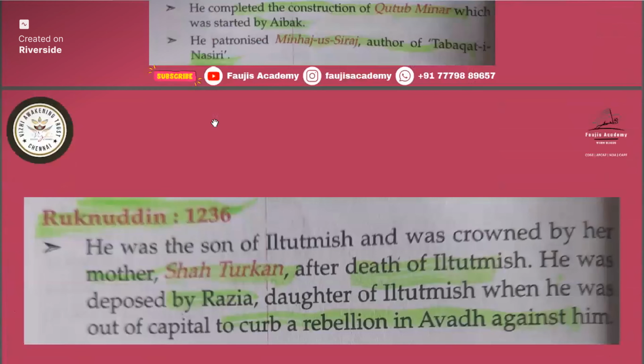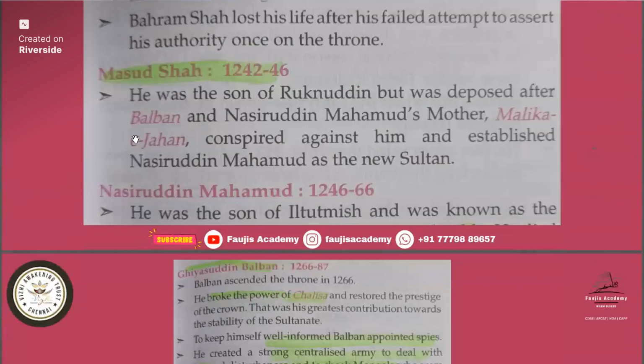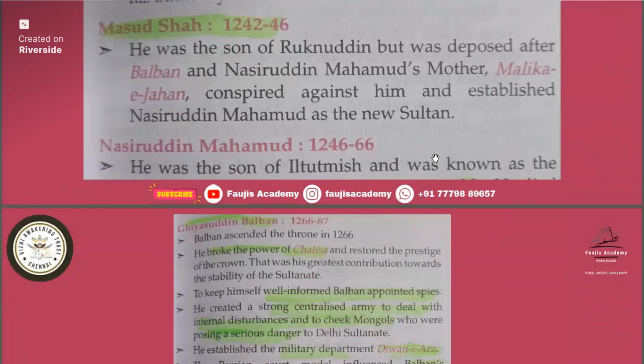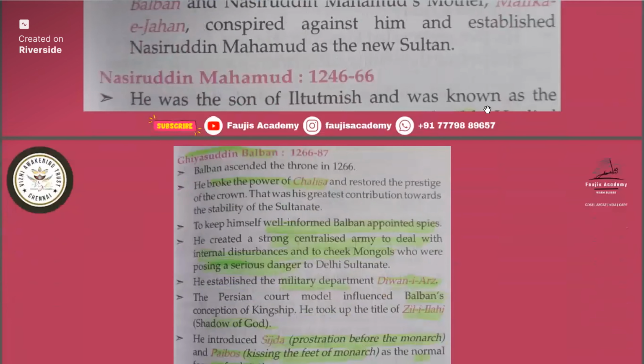Now Masood Shah. He was the son of Ruknuddin but was deposed by Balban. Then after that, Nasruddin Muhammad started ruling, again a son of Iltutmish. If a question comes, who was known as the Darvesi king? Just note it down somewhere. Actually, this slide has been cut a little bit. So the Darvesi king was Nasruddin Muhammad. He was very pious and noble.